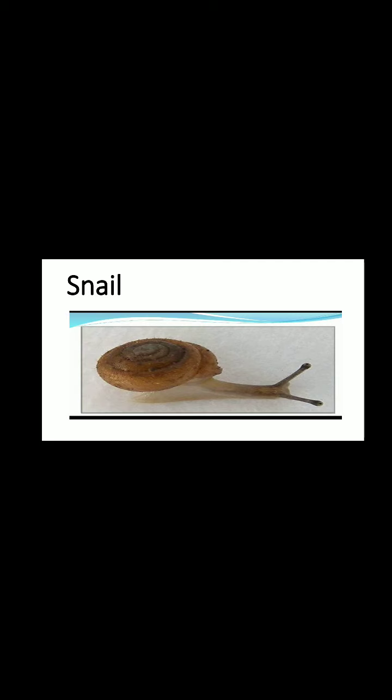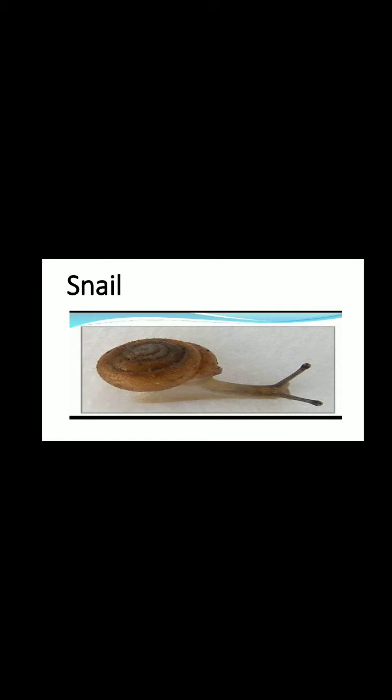So mollusca is what? A soft-bodied animal having three main parts: head, muscular foot, visceral mass. And the visceral mass is covered by what? Mantle. And the hard outer covering of this mollusca is called what? Calcareous shell. So it respires through gills or even lungs, or some organisms use both gills and lungs for breathing. Sexes are separate.